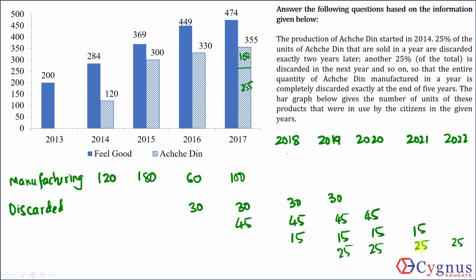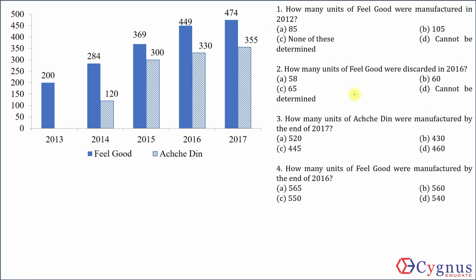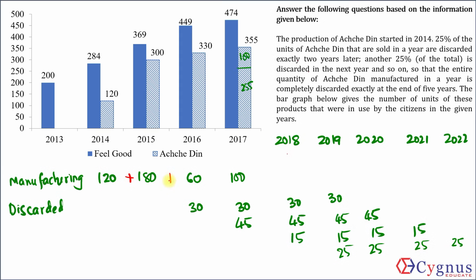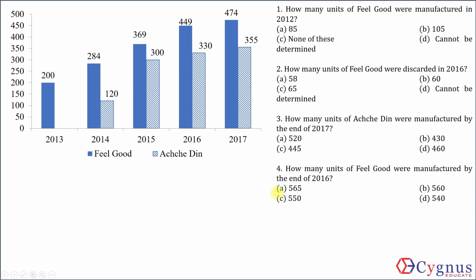And if I have properly formed it, then I should get the correct answer for question number 3 based on Achhe Din. Let's just check. What was the question? How many units of Achhe Din were manufactured by the end of 2017? 120 plus 180, 300, 360, 460. The total should be 460. Let's check. Indeed, 460 is our answer. So that means we have properly formed the arrangement for Achhe Din.